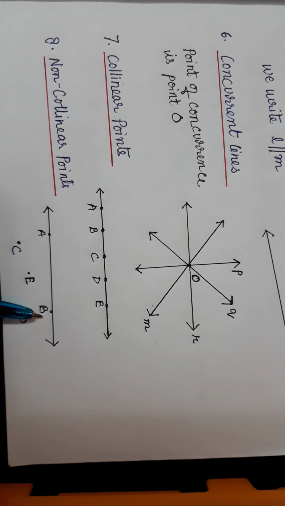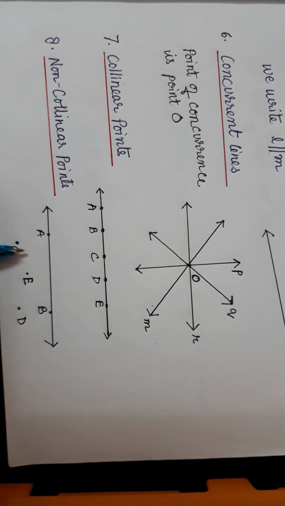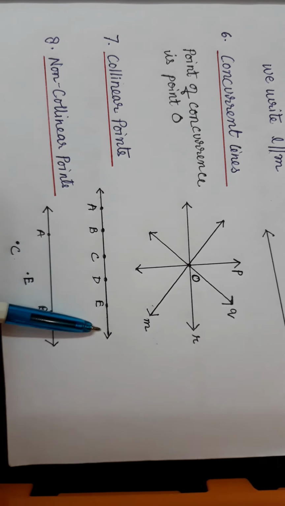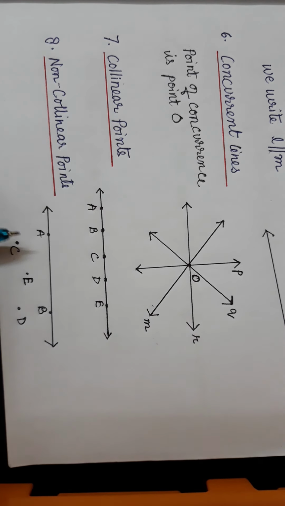Only 2 points are on the same plane, whereas the other 3 points are on the other surface of this structure. So these points are said to be non-collinear. So collinear and non-collinear: when 3 or more points are lying on the same line, they are collinear points. If the points do not lie on the same line, then they are called non-collinear points.